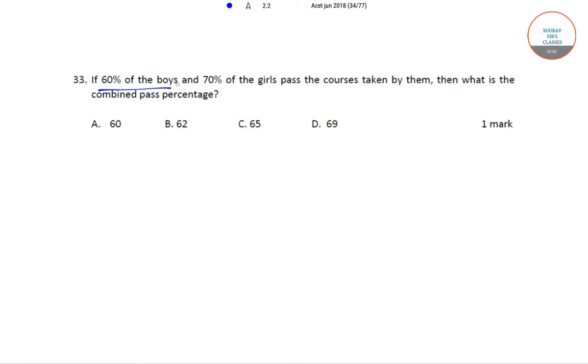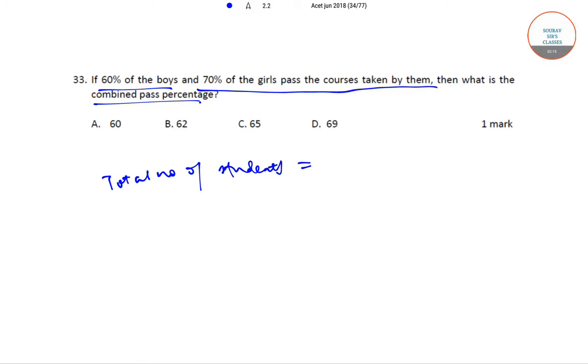If 60% of the boys and 70% of the girls pass the courses taken by them, then what is the combined pass percentage? Now the total number of students is equal to 1512. This you'll get from the previous page on which the data was there.